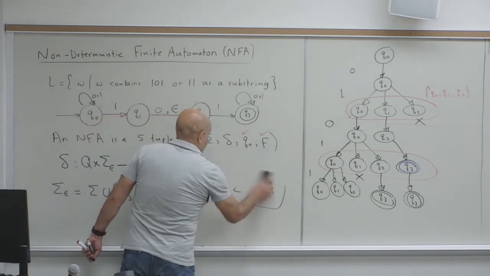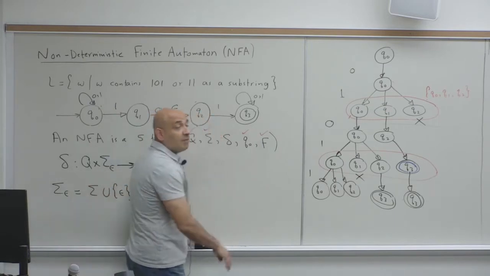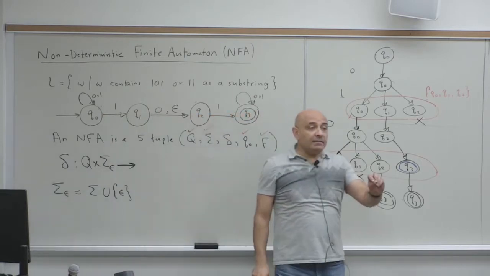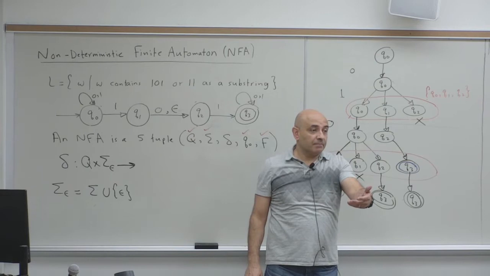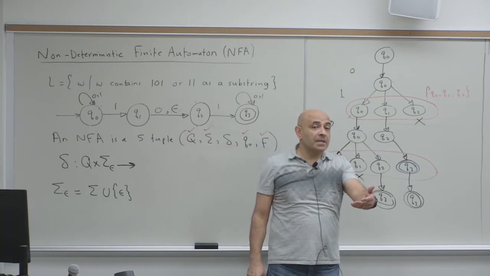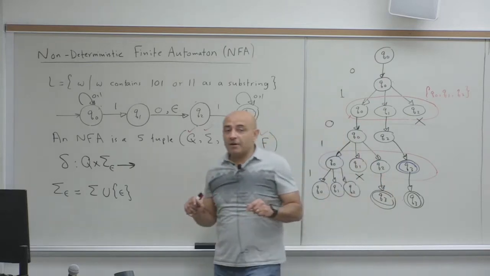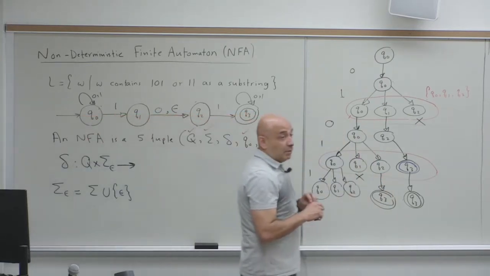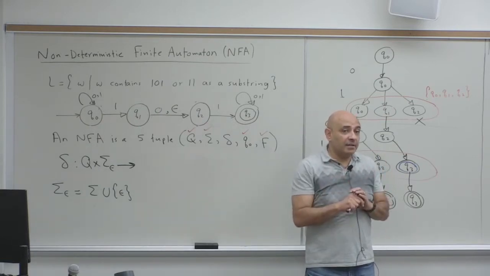Before we think of it mathematically, think of it as a program, or rather a function. You have a function that implements a DFA. It takes a state and a symbol, and it gives you what as output? It gives you a state. That's the transition function for a DFA.